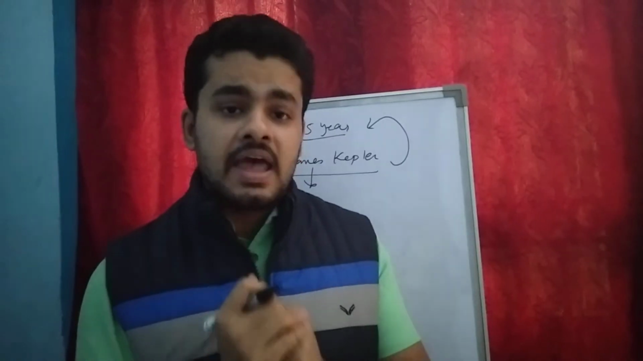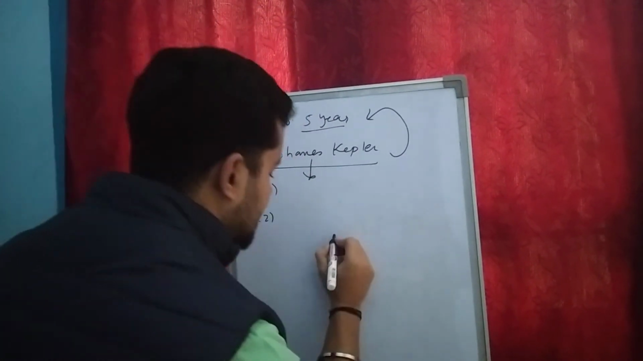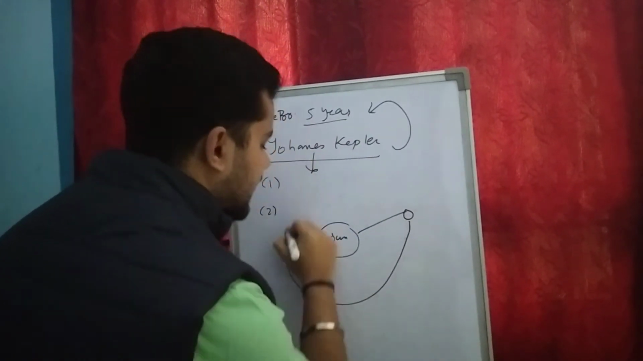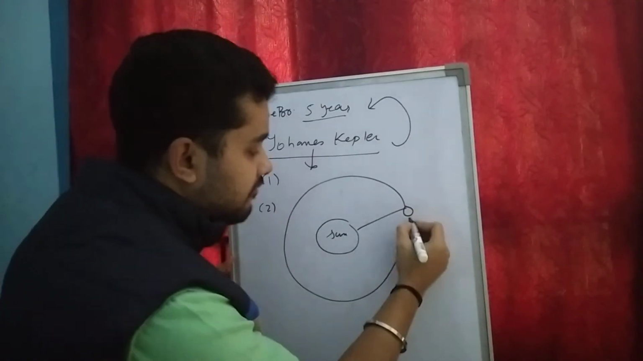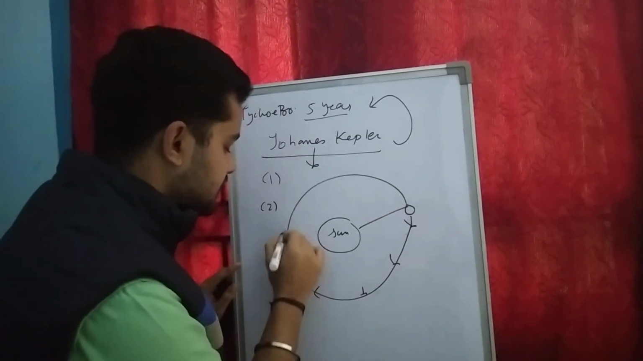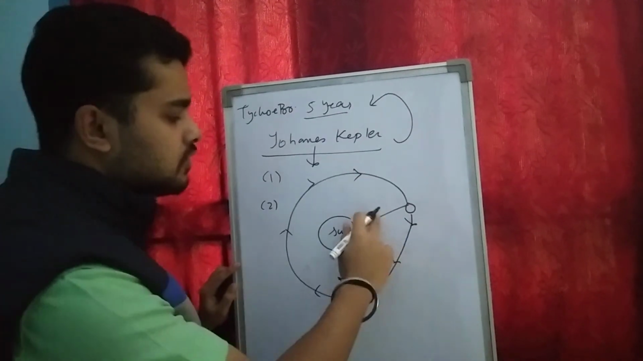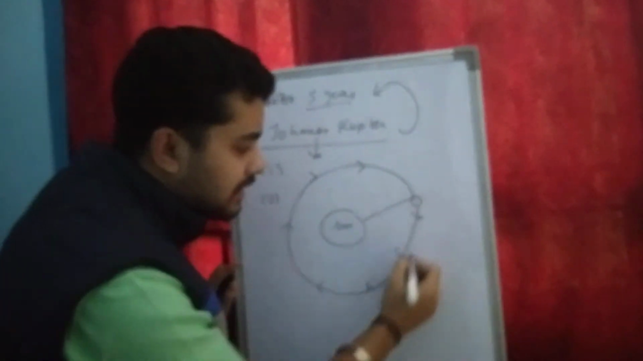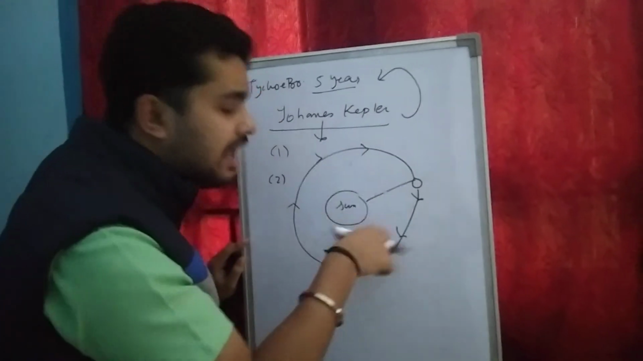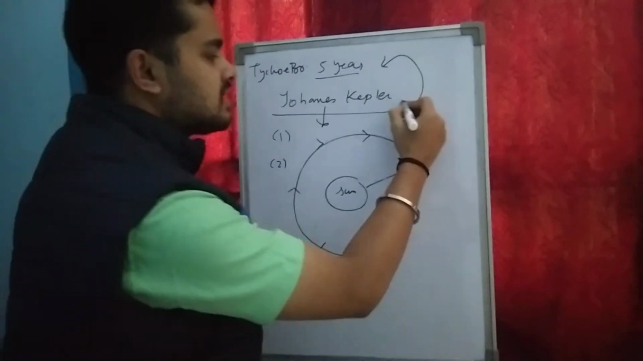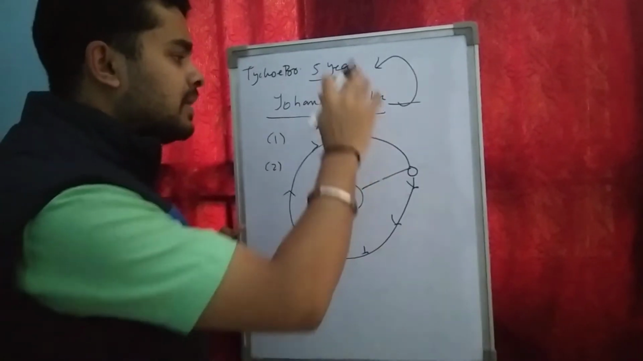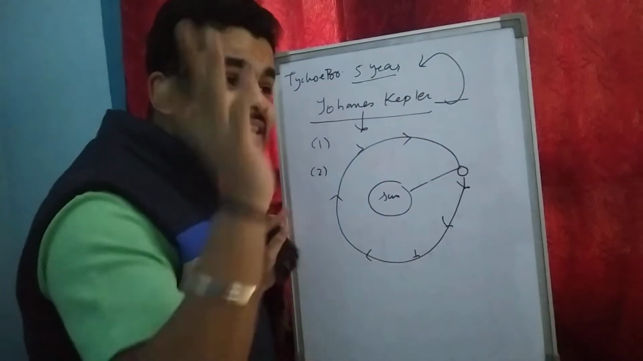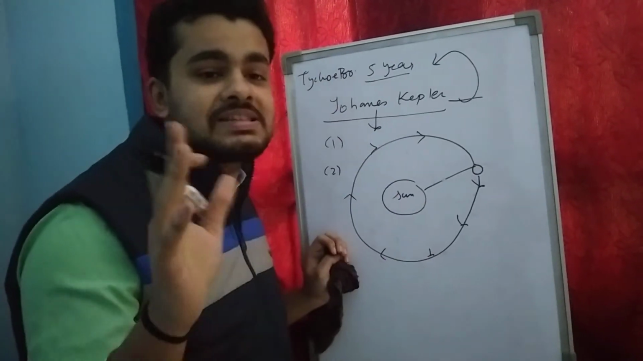And the second was that the line joining the sun to the planet sweeps equal areas in equal intervals of time as the planet rotates around the sun. So both these laws, that the planet rotates around the sun in a particular orbit and sweeps equal area in equal intervals of time, were called Kepler's laws. But Kepler explained how the planets rotate, and he did not explain why they rotate around the sun.